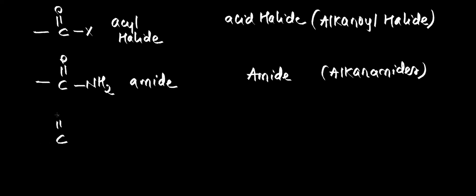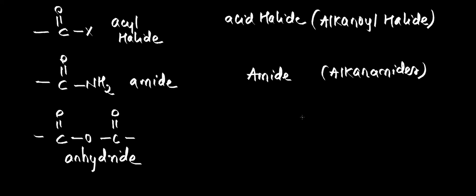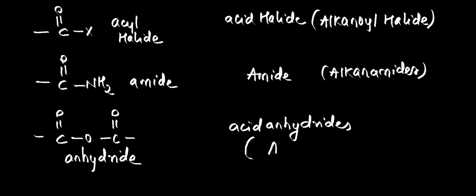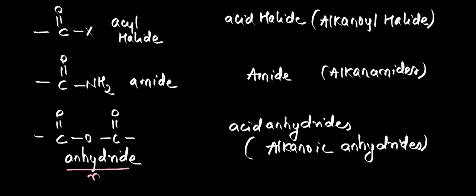Now we will take acid anhydride, C double bond O, C double bond O. Okay, this is called anhydride group, and if this functional group is present, what do we call that class of compounds? They are called acid anhydrides, or they are also called alkanoic anhydrides. See, anhydrides, what does it mean? It means no water. That is the meaning of anhydride.